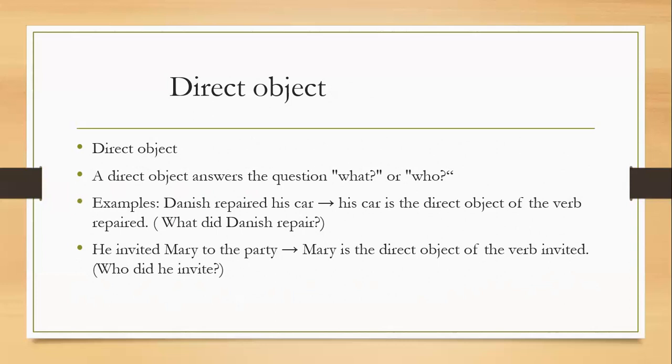For example, he likes me. Me is the direct object. Moreover, a direct object answers the question what or who. For example, Danish repaired his car. His car is the direct object of the verb repaired. He invited Mary to the party. Mary is the direct object of the verb invited.